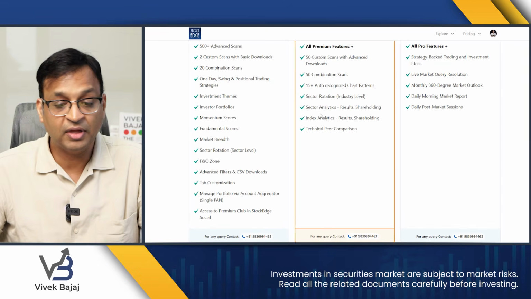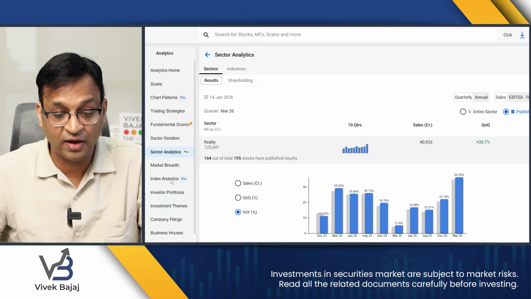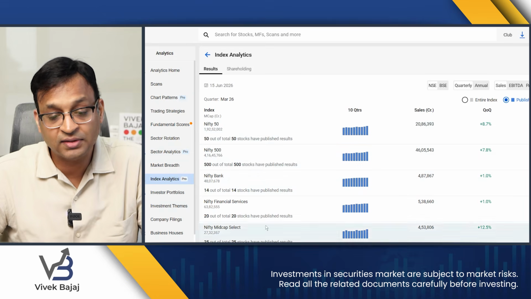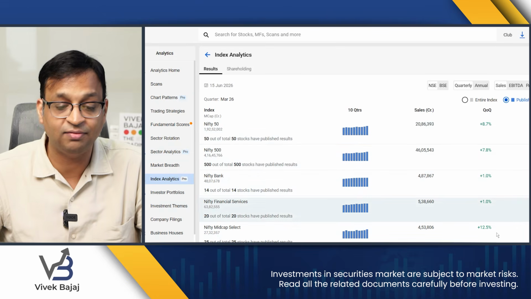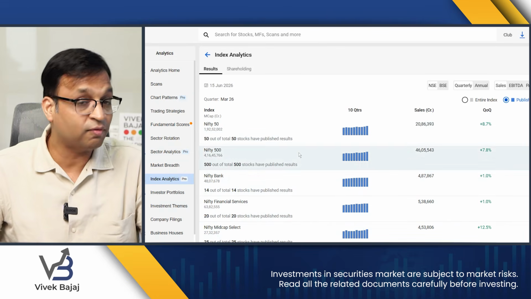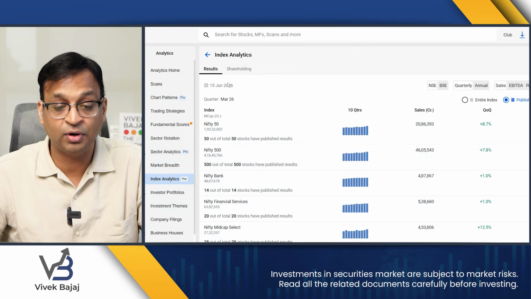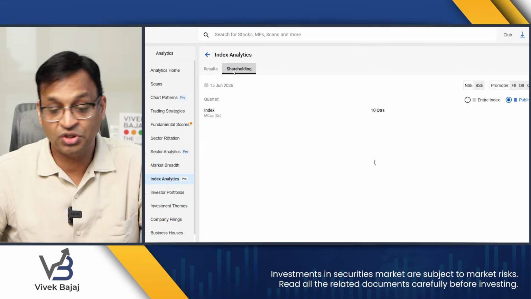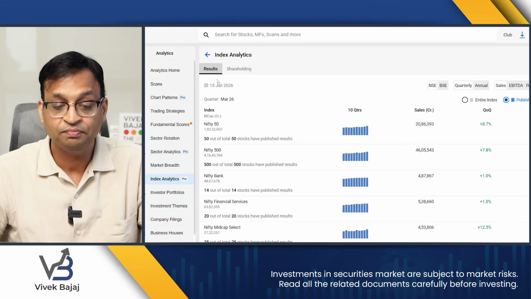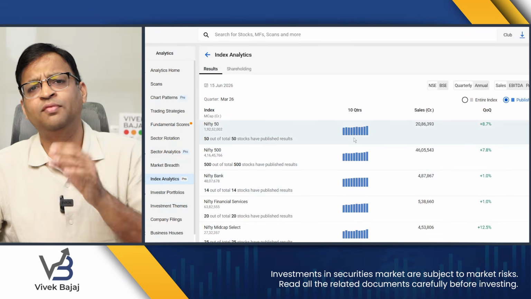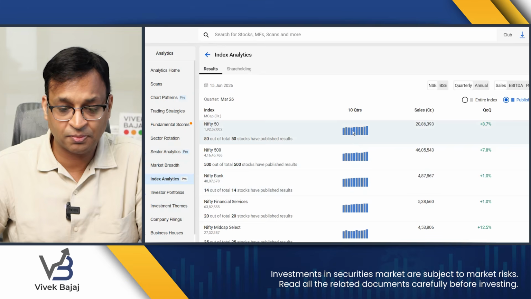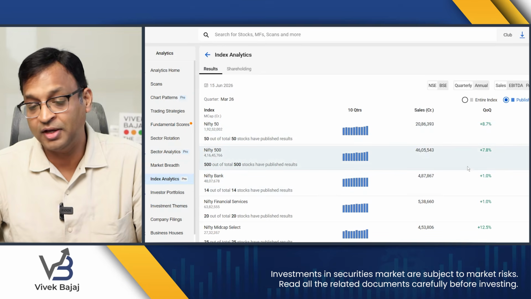Then you have index analysis, again very, very interesting. In index analysis, you can see how indices have done fundamentally. A lot of effort goes into calculating these data points, the results, the shareholding data points. All these are more relevant for professional market participants. So that's why we have kept it as part of Pro.